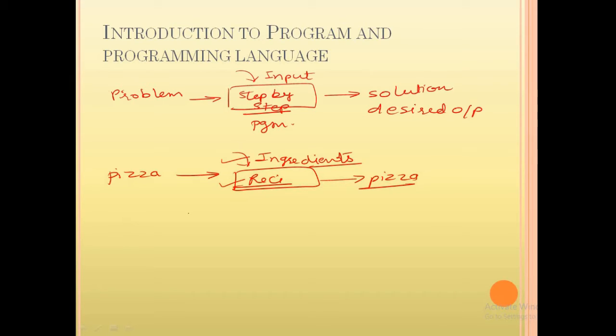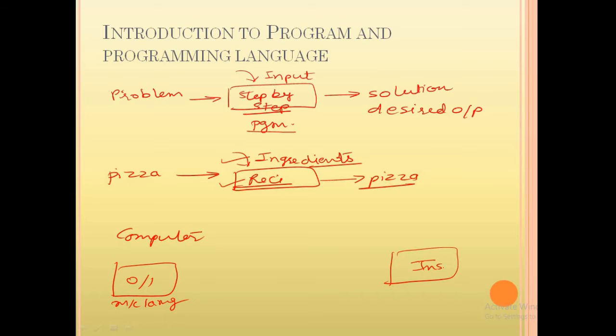What is a programming language? Basically, this program is written in a language that is called a programming language. This problem is going to be solved by the computer, and the computer is a machine that understands only the language of 0 and 1, we can say the machine language. Understand? You write your instructions in a programming language like C, C++, Java, Python or any other programming language.